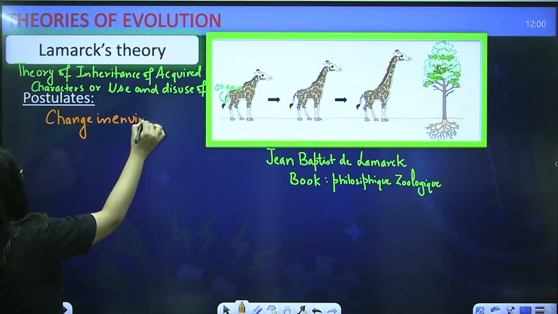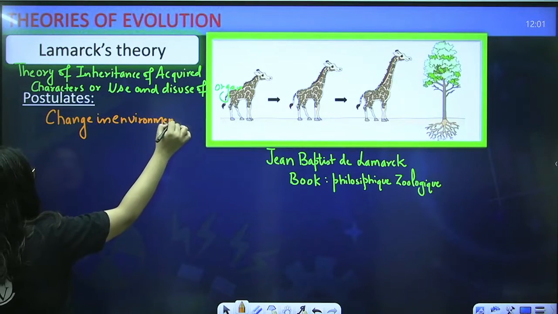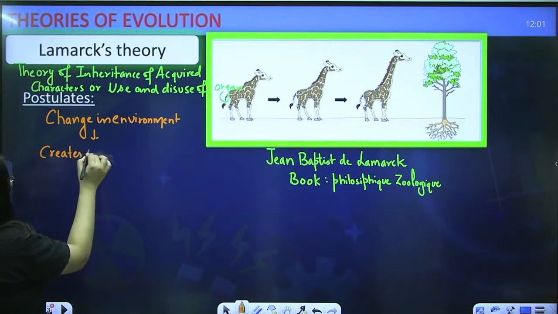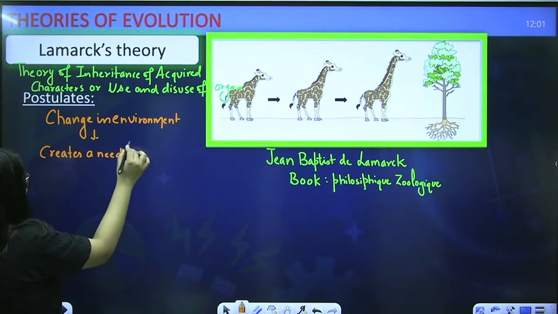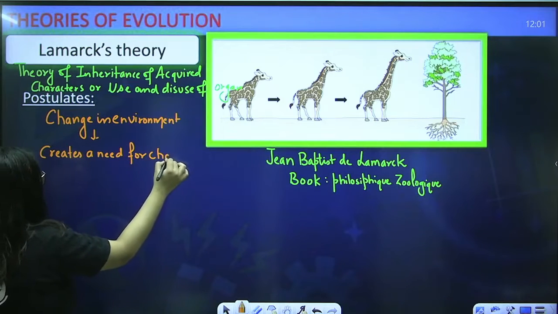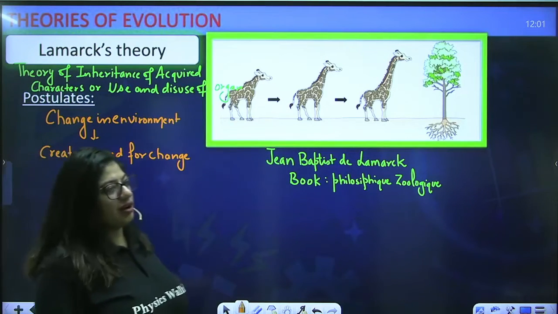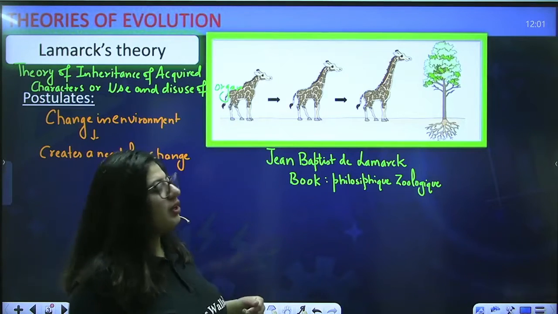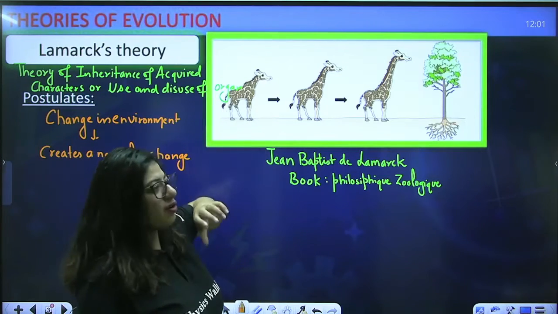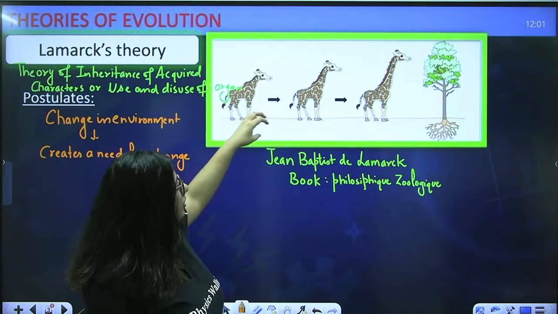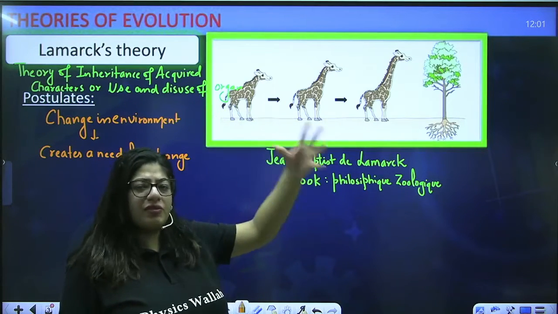That change in environment always creates a need for change. For example, if these are giraffes, he said that the earlier, primitive giraffes had a neck just like the neck of a horse. They were herbivorous, and they used to eat the vegetation on the ground, and they were very happy.